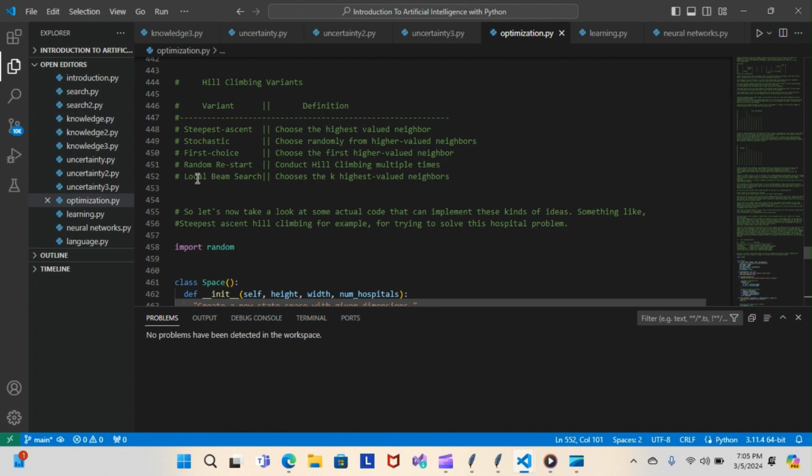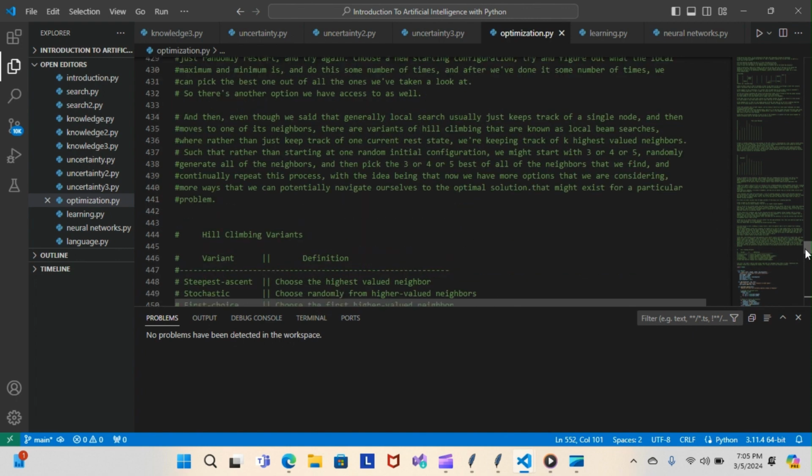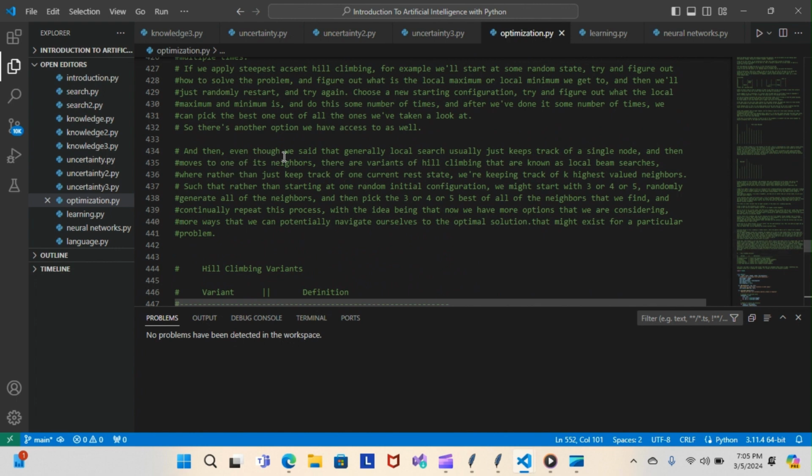Now we also went over local beam search, which chooses the k highest value neighbors. Let's see if we can find that so we can go over that one. And then, even though we said that generally local search usually just keeps track of a single node and then moves to one of its neighbors, there are variants of hill climbing that are known as local beam searches, where rather than just keep track of one current state, we're keeping track of k highest value neighbors, such that